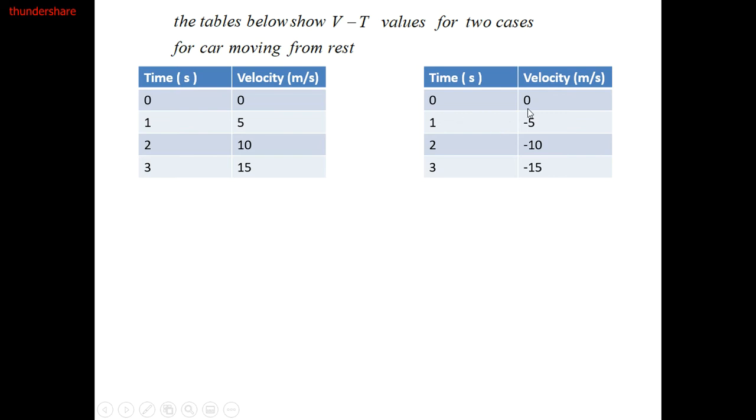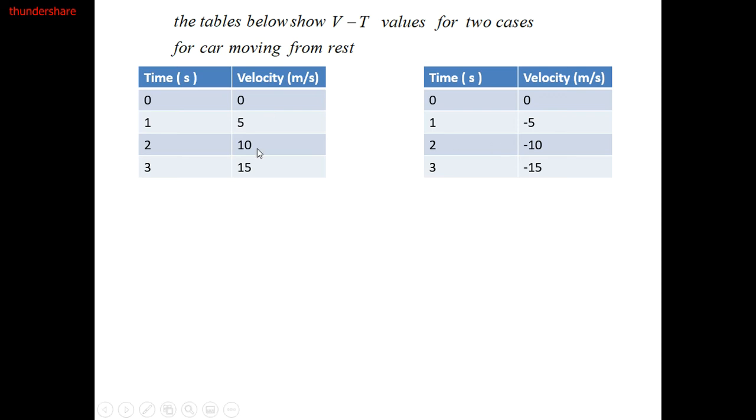For the other one, it is the same. Time equals 0, velocity equals 0; time equals 1, velocity equals -5. As I mentioned, it means that it is to the west, for example, if I consider this one to the east and this one to the west, so the real value of speed is the same. This value is the same as this value in real life, as if both cars are increasing their speed uniformly, the same for both of them. Do you understand? So this motion in real life is the same as this motion but in the opposite direction.